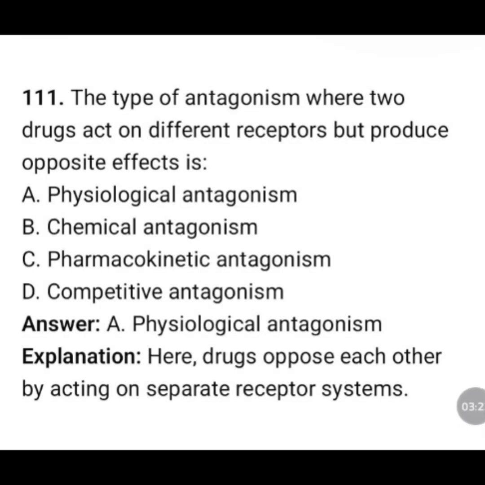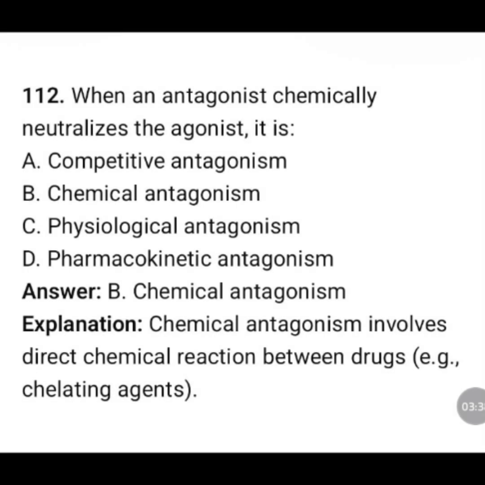The type of antagonism where two drugs act on different receptors but produce opposite effects is: physiological antagonism, chemical antagonism, pharmacokinetic antagonism, competitive antagonism. The correct answer is option A, physiological antagonism. Here, drugs oppose each other by acting on separate receptor systems.